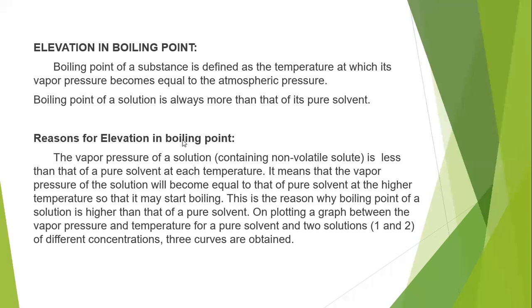So, what are the reasons for elevation in boiling point? Why does the boiling point change, so that the solution's boiling point is more than that of the pure solvent? The vapor pressure of a solution is less than that of a pure solvent at each temperature, which we already know, because the solution contains a non-volatile solute. So the vapor pressure of a solution is always less than that of a pure solvent. This means the vapor pressure of a solution will become equal to that of the pure solvent only at a higher temperature, so that it may start boiling.